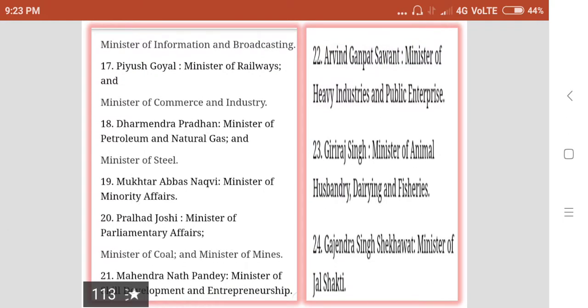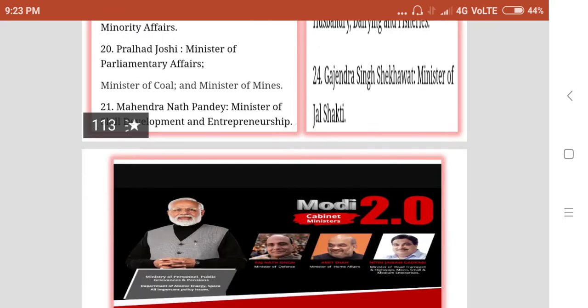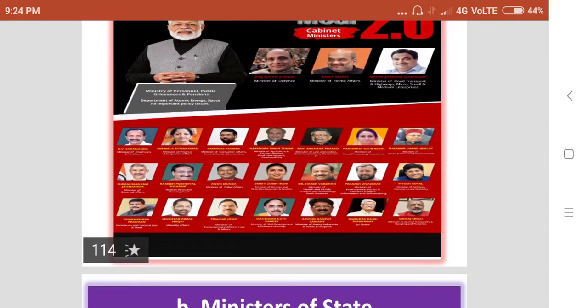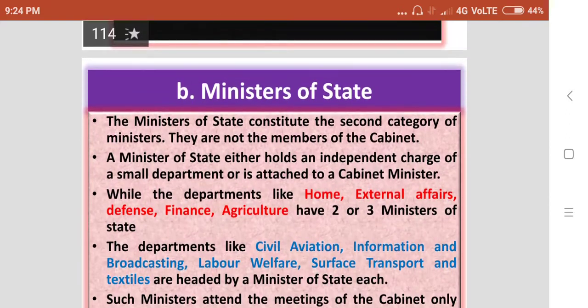Then Arvind Ganapat Sawant, Minister of Heavy Industries and Public Enterprise. Giriraj Singh, Minister of Animal Husbandry, Dairy and Fisheries. Then Gajendra Singh Shekhawat, Minister of Jal Shakti. So this is the cabinet of Narendra Modi. So these are the cabinet ministers.